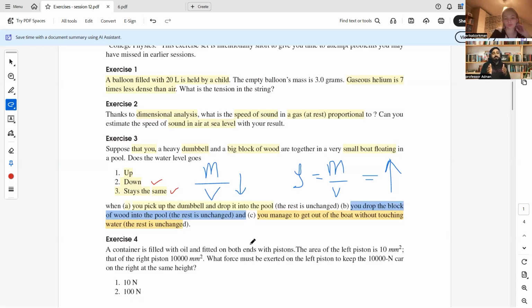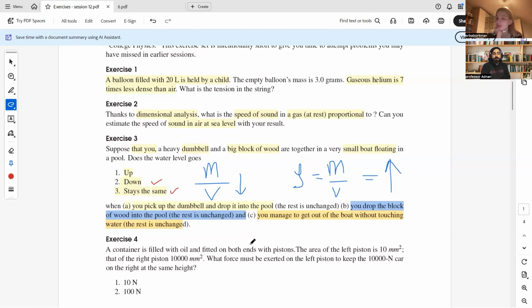According to Archimedes, the boat will displace water equal to its own weight. If the weight is reduced, then its displacement of water will also be reduced. As a result, the water level will change again, and in this case the water will again come down, because that person is no longer part of that boat system.